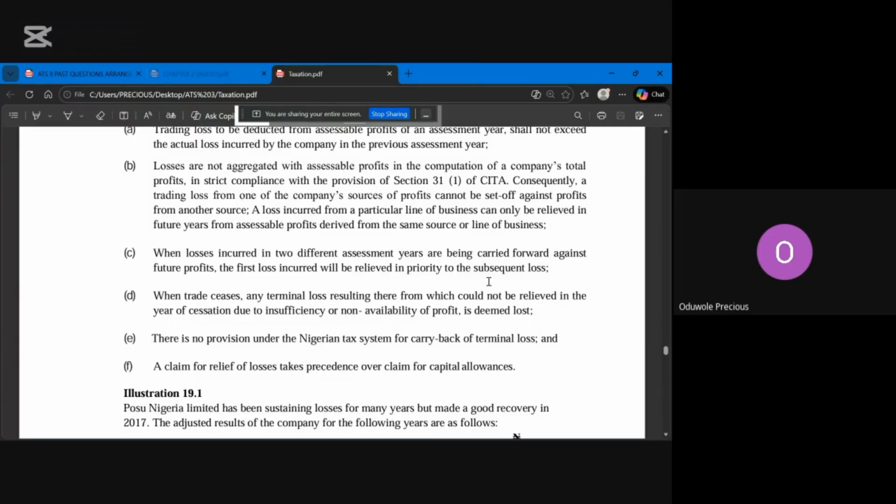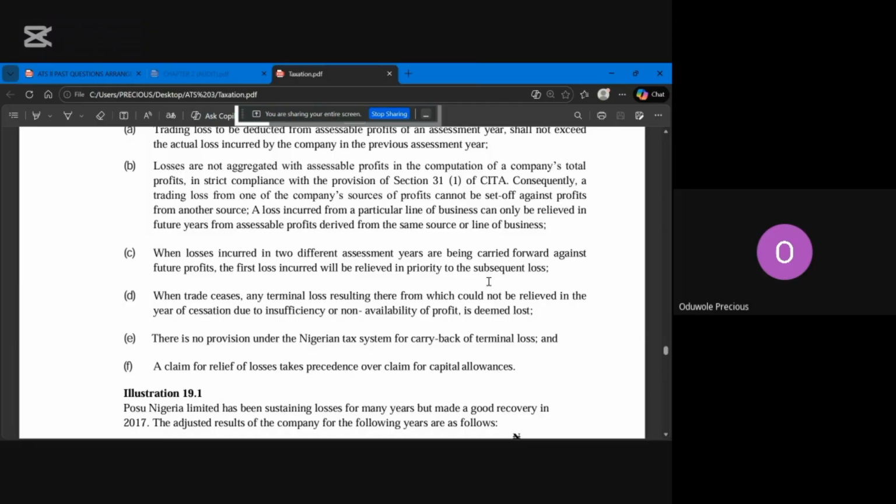I know that I've not done company income tax, so some of this you may not really have a picture of, but I just wanted to explain it. When you get your assessable profit, the first thing you do after that is you relieve your loss. After you relieve your loss, you now enjoy your capital allowance.